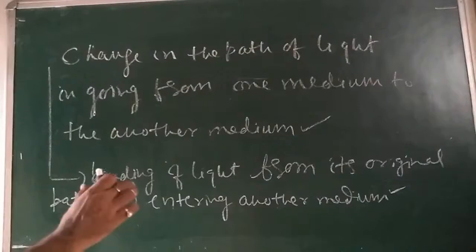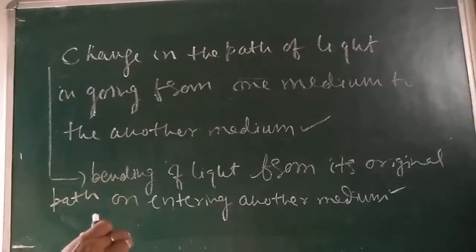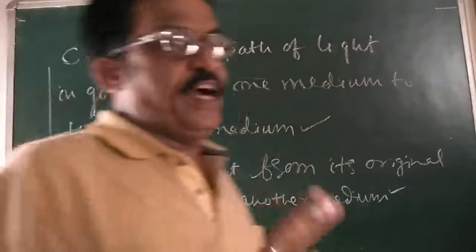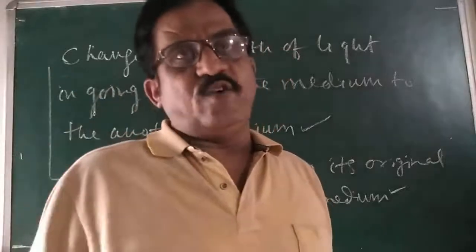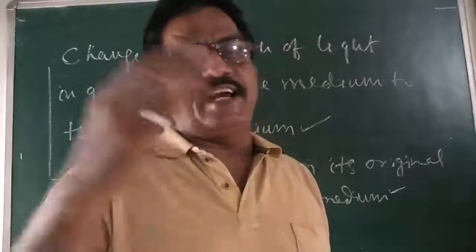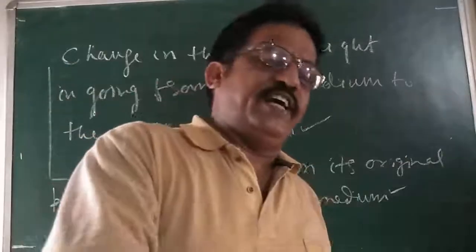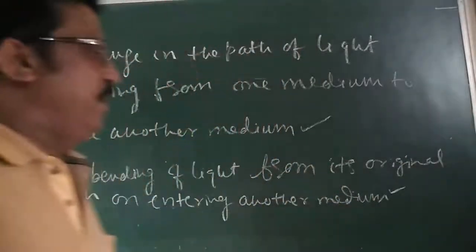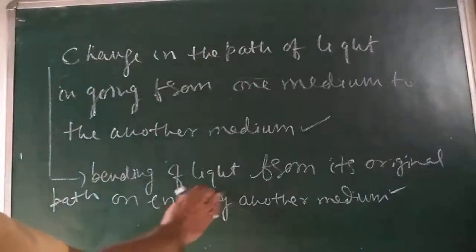The refraction occurs right at the boundary of the two media. One is say water medium, another is say air medium. One is say glass medium, another is say air medium. So both are different media, so we are getting the bending of light.